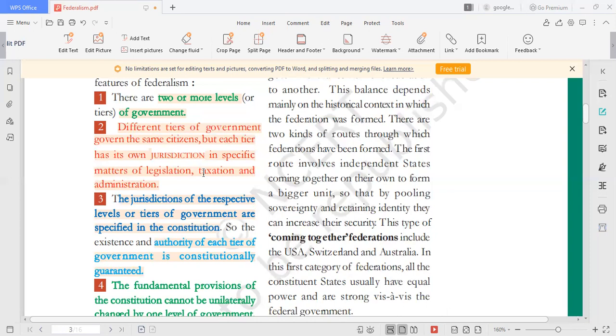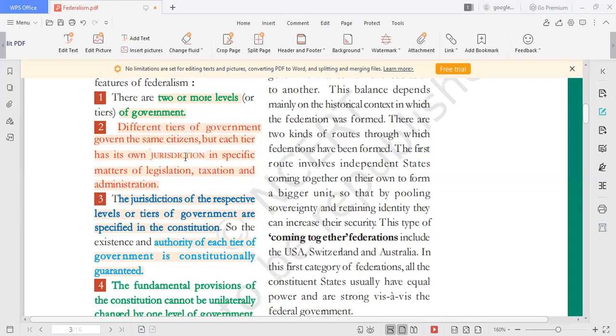At the same time, for subjects like irrigation and education, which are included in the state list, the state government will also govern the same citizen. So one citizen will be governed by the central government as well as the state government. But each tier has its own jurisdiction.